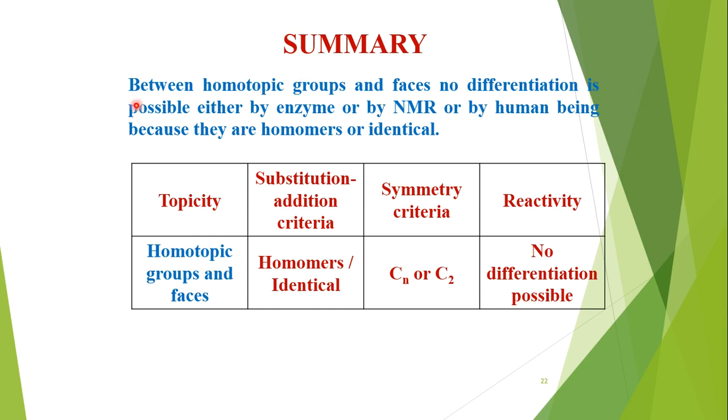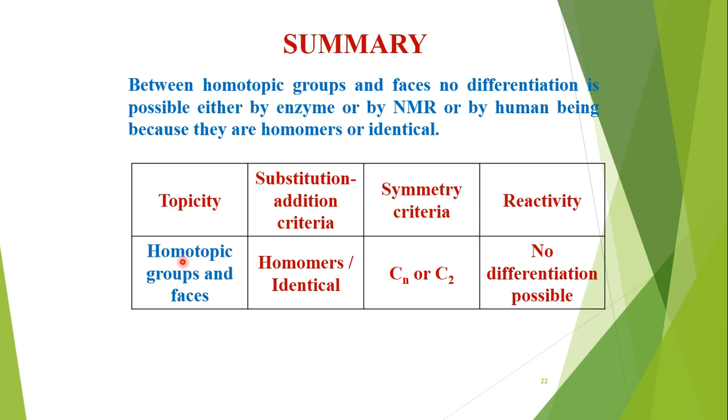Now the summary of this homotopic relation: between homotopic groups and faces, no differentiation is possible either by enzyme, by NMR, or by a human being, because they are homomers or identical. So for homotopic groups, we cannot differentiate by any spectroscopy method or any other methods.